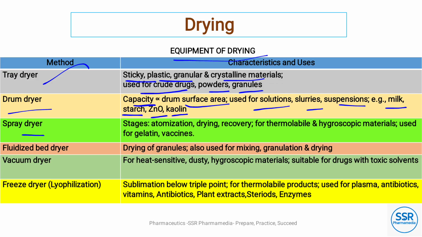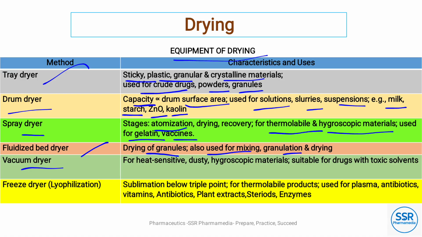Spray dryer is a type of atomization, drying and recovery. It is mainly for thermolabile and hygroscopic materials. It is used for drying gelatin and vaccines. Fluidized bed dryer is for drying of granules, also used for mixing and granulation drying.